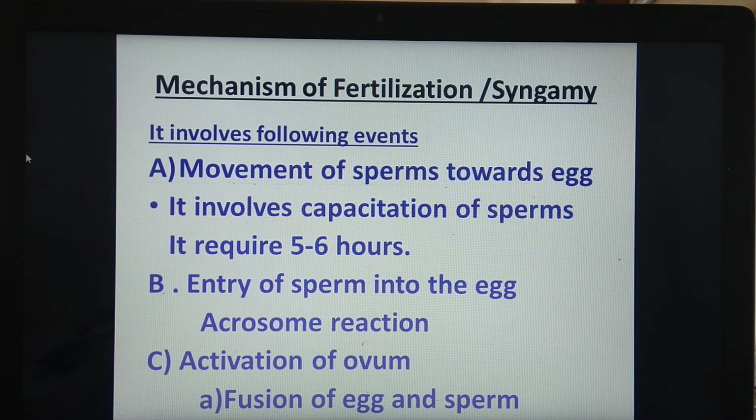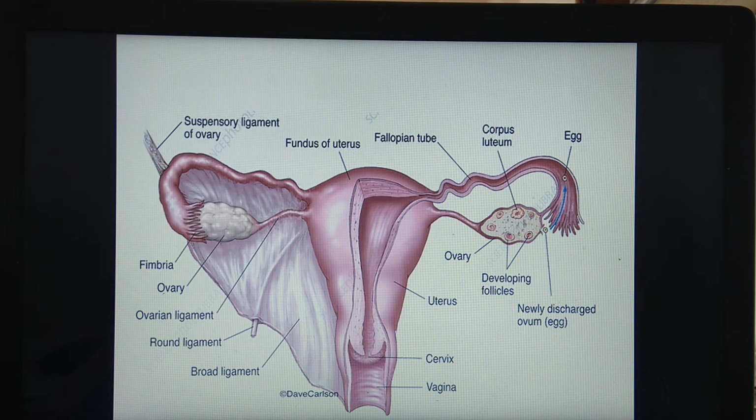How does the movement of sperm towards the egg take place? For that we are going to see a diagram again. This is a diagram of the female reproductive system, which we have already studied. Once again, these are the ovaries, these are the fallopian tubes, this is the organ uterus, and this is the vagina. We are going to study the first part, that is, movement of sperm towards the egg. So how does the movement of sperm take place? As we have seen before, it involves capacitation. What is the meaning of capacitation of sperm? We can say that it is activation of sperm.